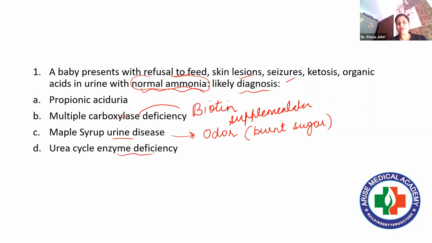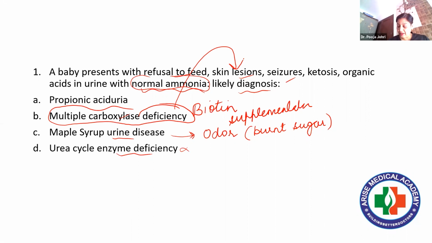Just now I told you if normal ammonia is there, urea cycle enzyme deficiency is automatically ruled out. Now only two options are left: propionic aciduria and multiple carboxylase deficiency. The most important feature depicting multiple carboxylase deficiency is that skin manifestations are there. This is a very important feature of multiple carboxylase deficiency.